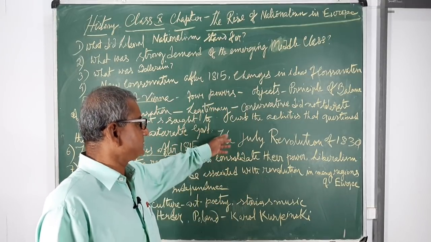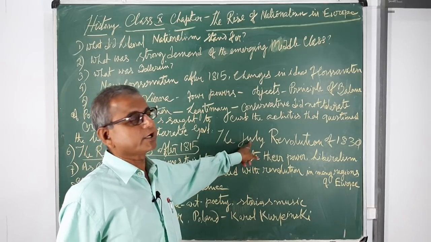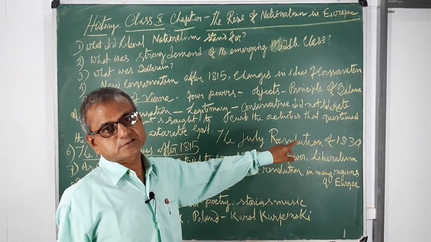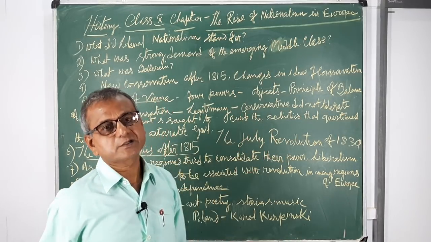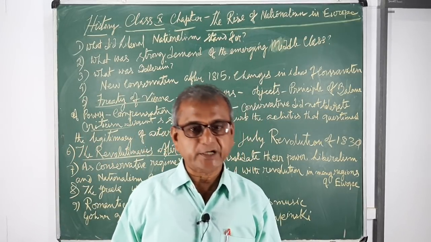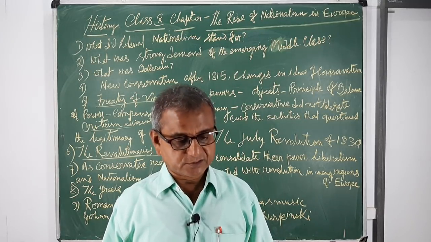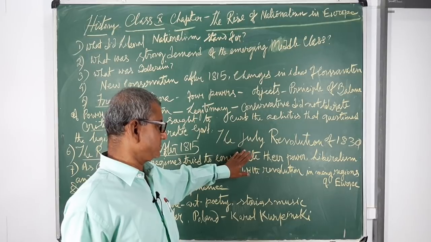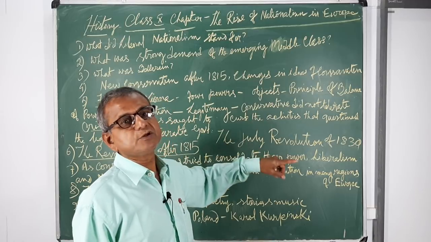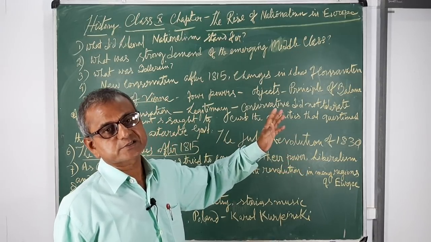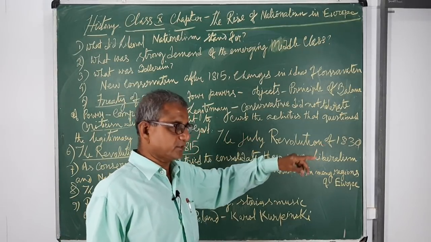What happened in the July Revolution? Already I have told, by the Treaty of Vienna, the Bourbon dynasty was restored. Charles X, the Bourbon monarch, was restored to France. But he became autocratic, a very despotic ruler, and he introduced several autocratic rules. Naturally, he was dethroned, and the liberal nationalists brought Louis Philippe to the throne. He is called the Citizen King, brought by the people.